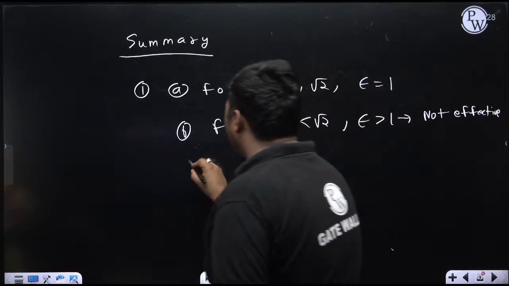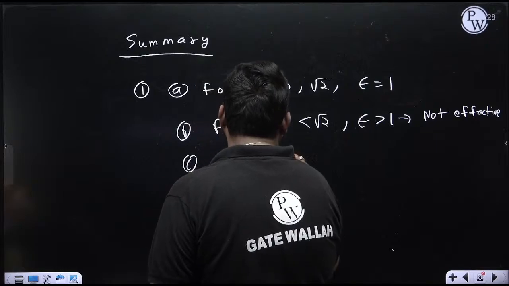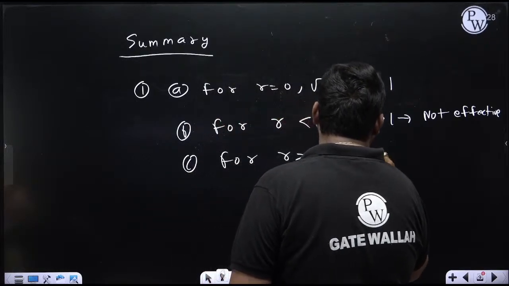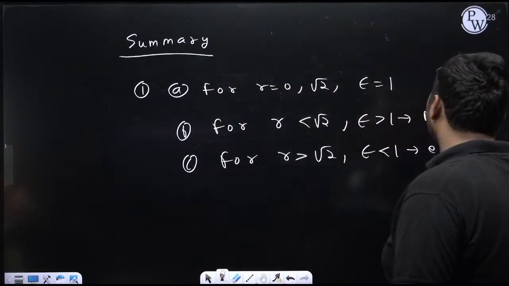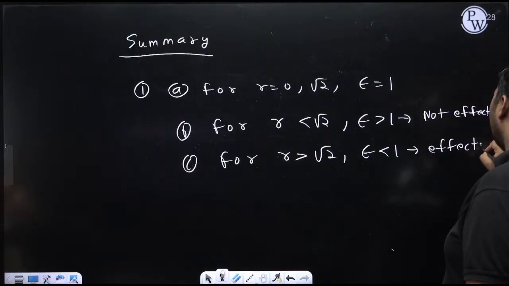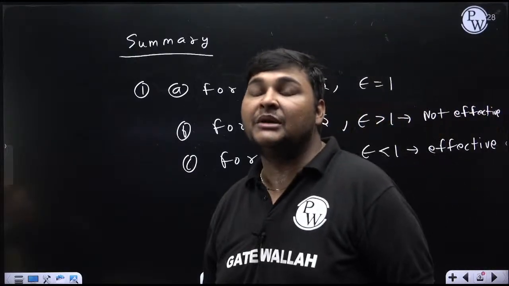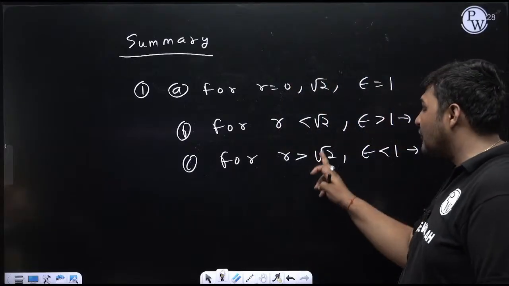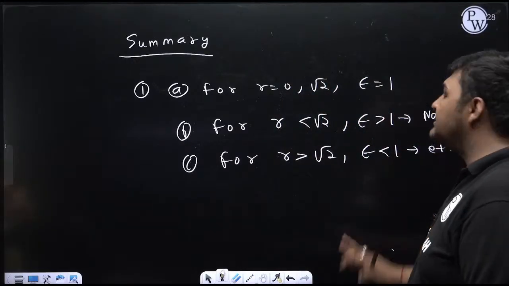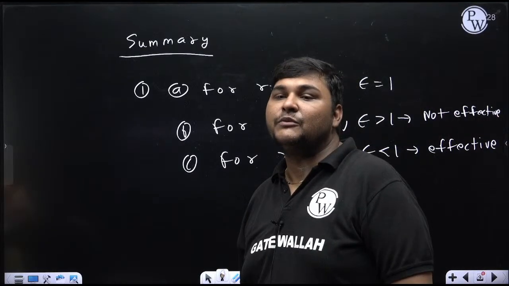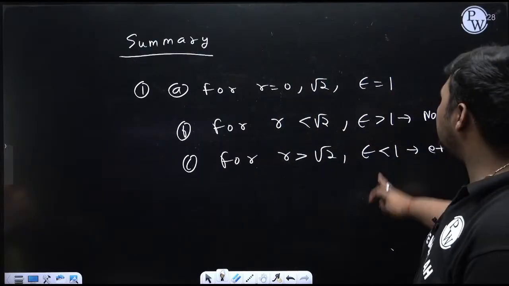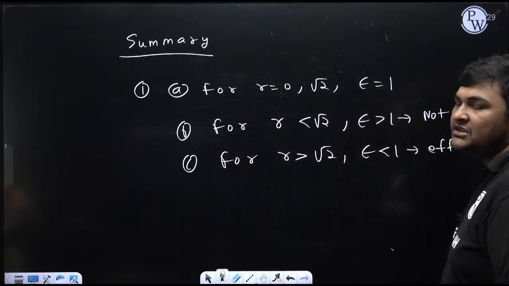And when r is greater than root 2, epsilon will always be less than 1, which means it is effective. So whenever we are designing, we'll try to take that speed of the system in which the value of r is greater than root 2. It is far away from this, because only in that case epsilon will be less than 1. That is, it will be effective isolation. Otherwise, if r is less than root 2, this isolation is not effective.